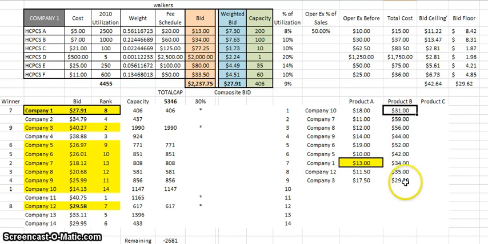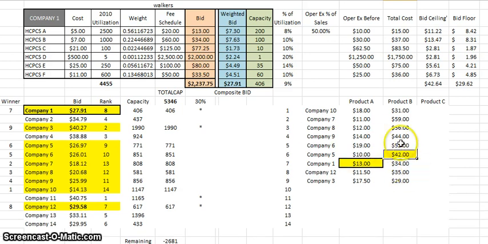So it looks like 29 is the lowest, so that's the first one. Then 31, then 34, then 35, and then it looks like 42. So 42 becomes the new single payer amount. And again, everybody here is going to get $42 for HCPCS code B. And the same thing goes true for C. C, we bid